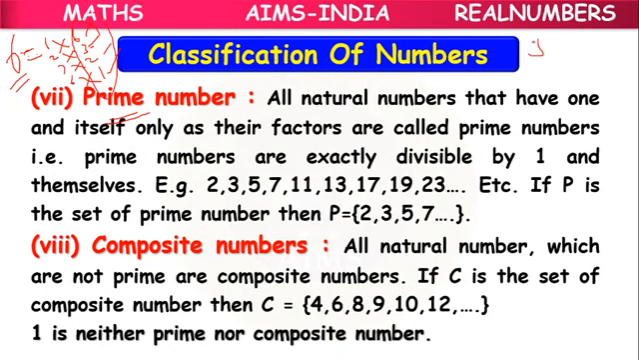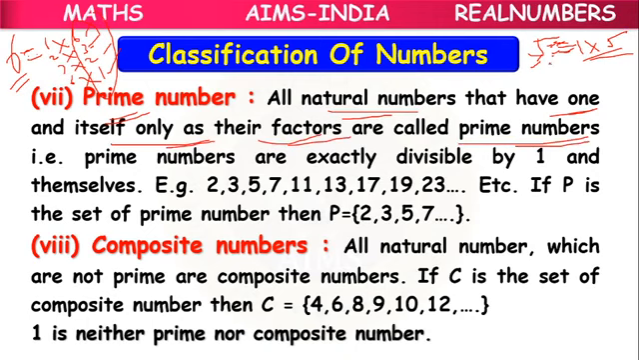Like that, suppose I have 5, I can write 1 into 5, product of 1 into 5. There is no other possible way of writing 5 in terms of natural numbers. So, the natural numbers that have 1 and itself as their factors are called prime numbers. Here, what are the factors of 5? 1 and itself. There is no other number except 1 and itself. So, these kind of numbers are called prime numbers.